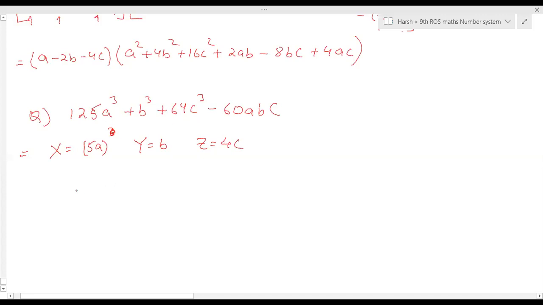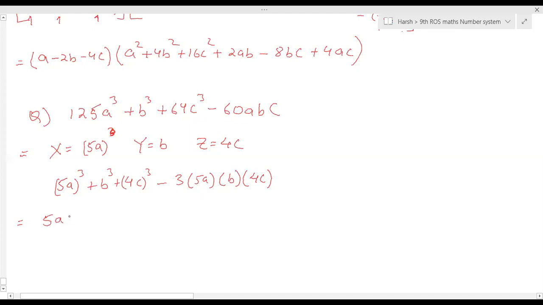So write 5a the whole cube plus b cube plus 4c the whole cube minus 3 into 5a, b and 4c. Yes, correct. So this is in the form of this. If you multiply 5 into 4 is 20, 20 into 3 is 60, minus 60abc, which is matching. Correct. Now then you need to take 5a.